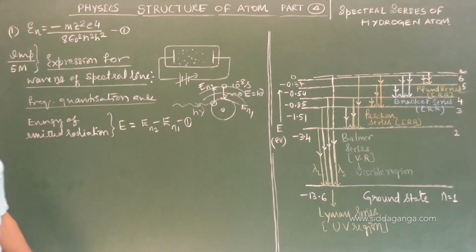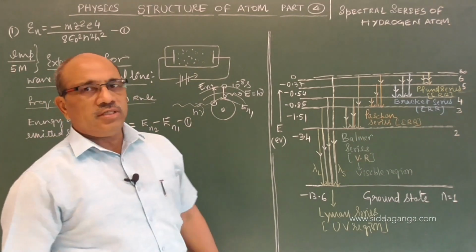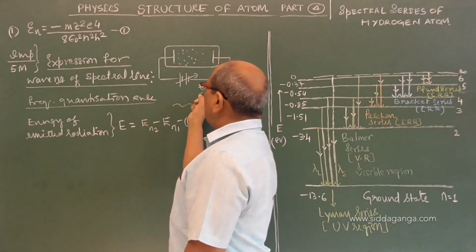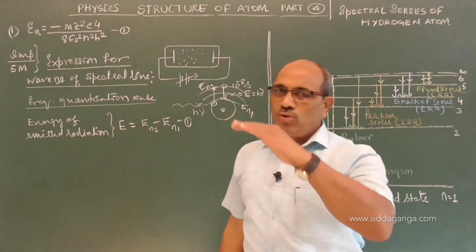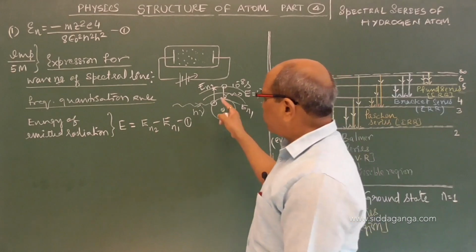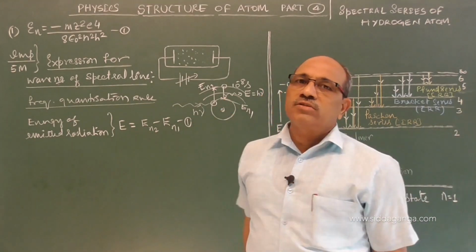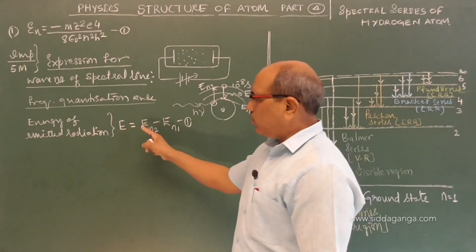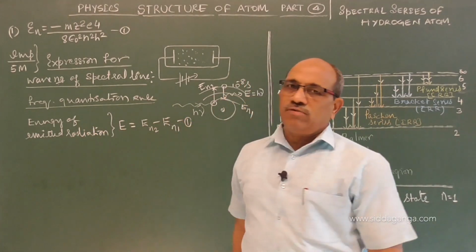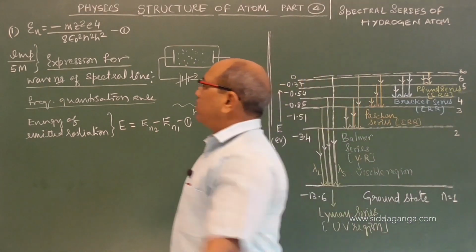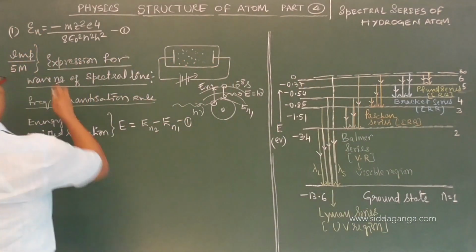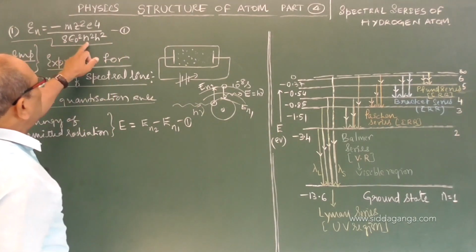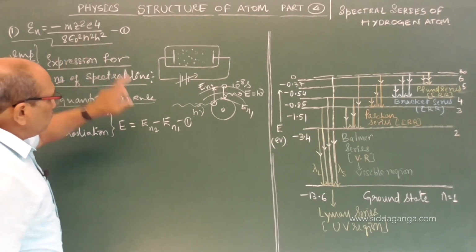according to the third postulate of Bohr, or frequency quantization condition, that when an electron goes from a higher energy state to a lower energy state, the energy liberated in the form of radiation is equal to the difference of the energy of the two states involved. From the equation known to us, the energy of any permitted nth orbit is given by this. So I can substitute in this.